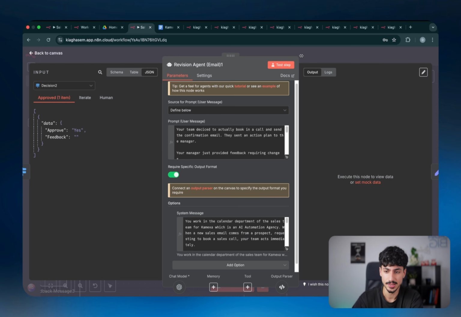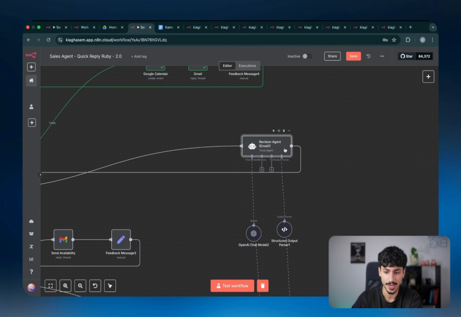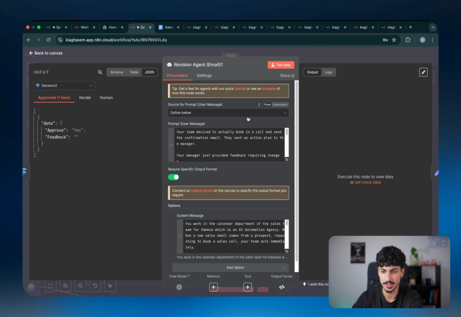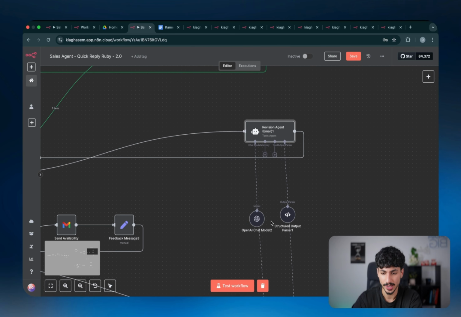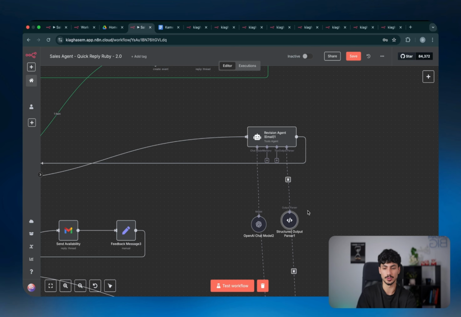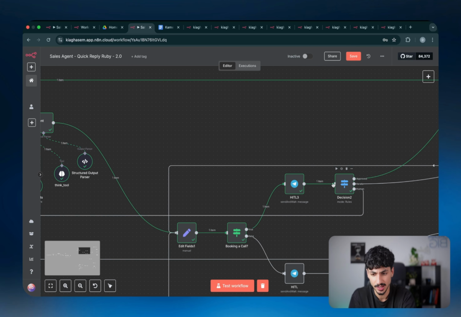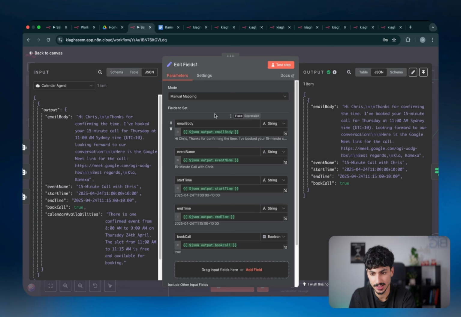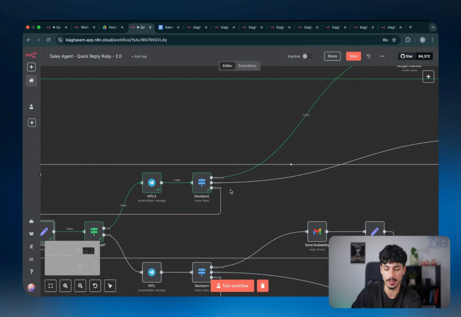So as you guys can see, this is also just an AI agent node, and the AI agent node basically has access to a brain, which is just the model that it's using to think and actually be able to do things. And it also has access to a structured output parser, which is basically just saying what the output format should be. And the reason why we have it connected to a structured output parser is because, as I said, that's going back here, and then it's replacing the previous inputs that we got from the calendar agent, because now we've iterated, if that makes sense.